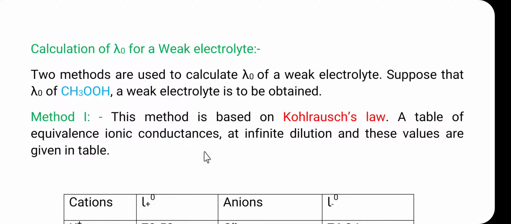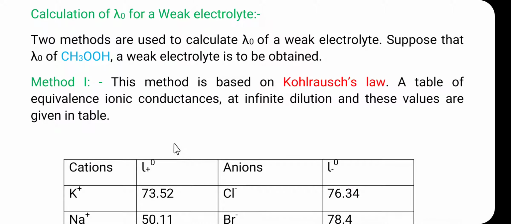Then, friends, calculation of lambda 0 for the weak electrolyte. Once again, if we have to determine lambda 0 for the strong electrolyte, we plot the graph of lambda versus square root of C, and the graph of the strong electrolyte is extrapolated to C equal to 0, and then we can determine lambda 0 for the strong electrolyte. But the same method is not useful for the weak electrolyte. So here is the calculation of lambda 0 for the weak electrolyte.